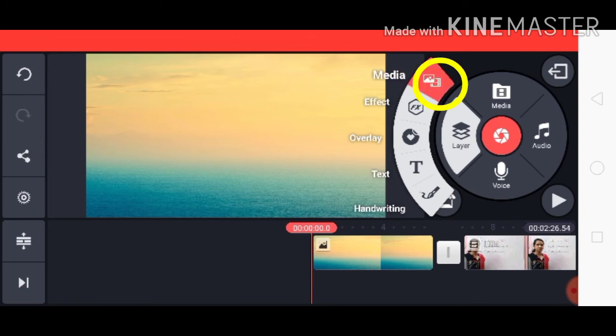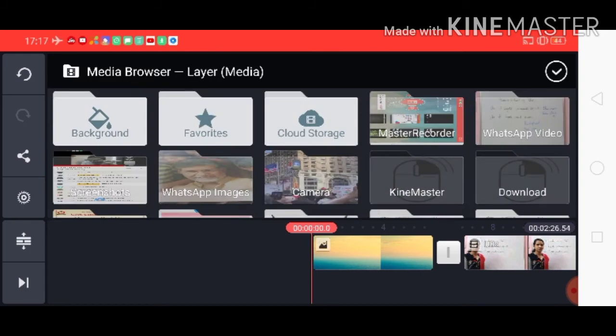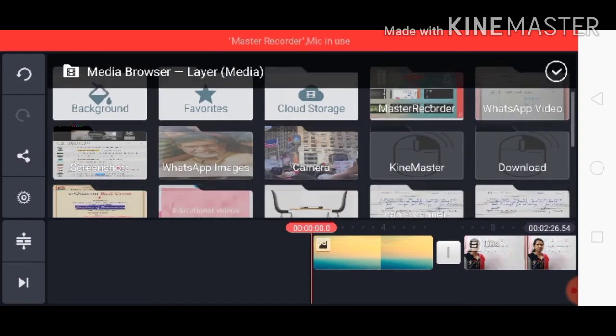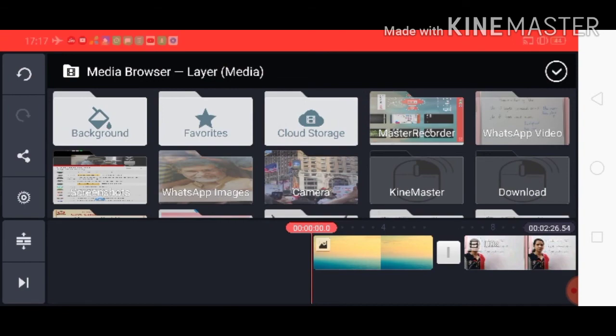The first one is media. You might be wondering, we had seen media options on the screen at first also, but here also the first option is media. So this option is used whenever we want to insert any image or video within the video which we have brought into KineMaster.